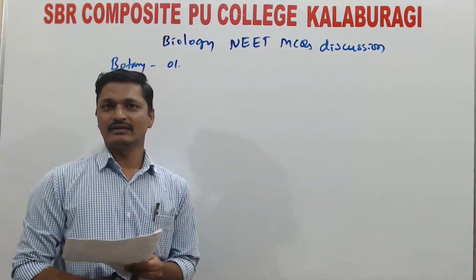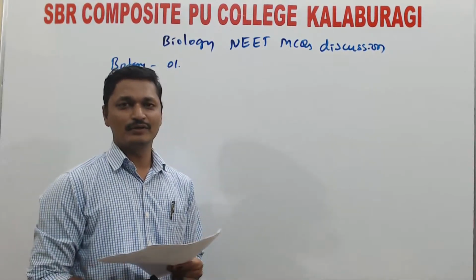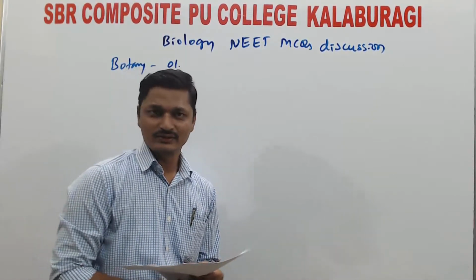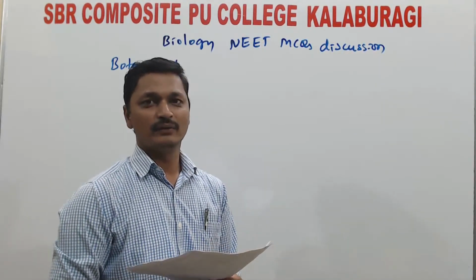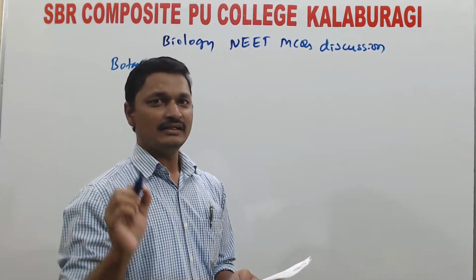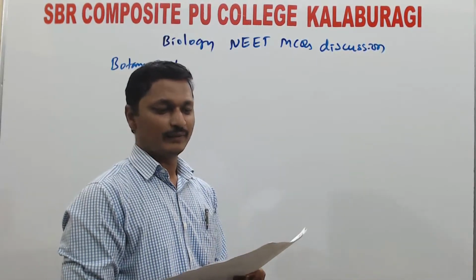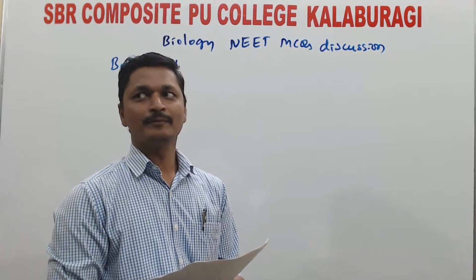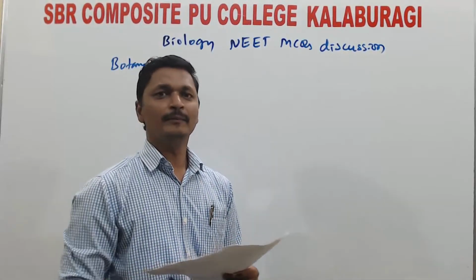Here, prions are infectious protein particles. They are made up of proteins. Viroids are also infectious and smaller than the viruses. They have only RNA as a genetic material, and they lack a protein coat. The third option is bacteria. Bacteria are members of kingdom Monera. Mycoplasma is also a member of the kingdom Monera.